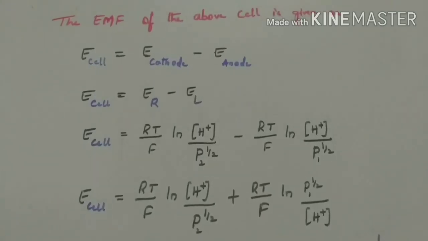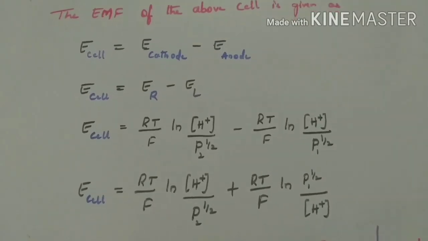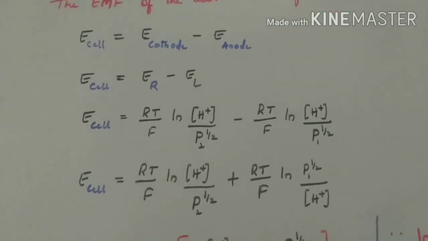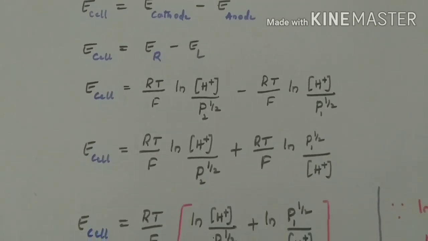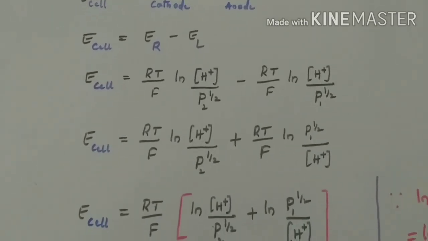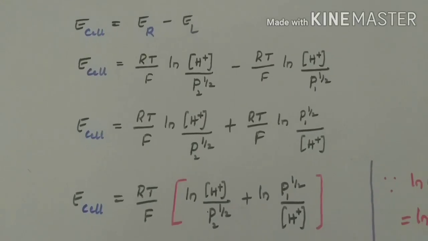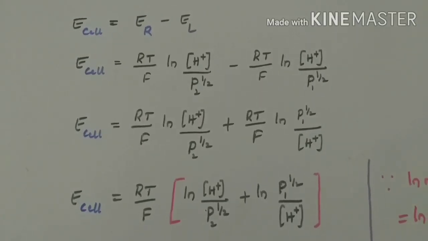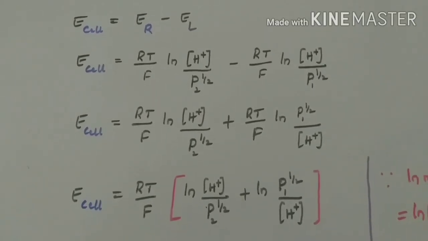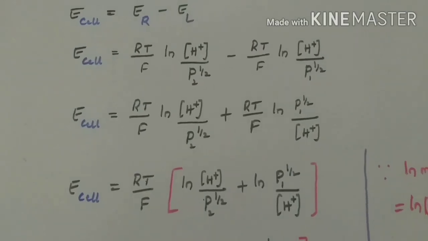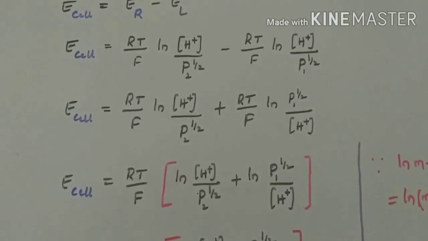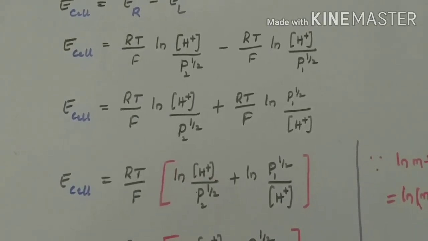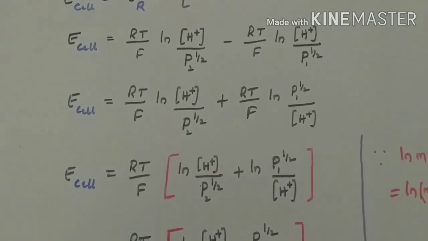The EMF of the above cell is given as E cell = E cathode minus E anode. E cell = ER minus EL. Substituting the values of ER and EL in this equation, we get E cell = RT/F ln [H+]/P2 power half minus RT/F ln [H+]/P1 power half.